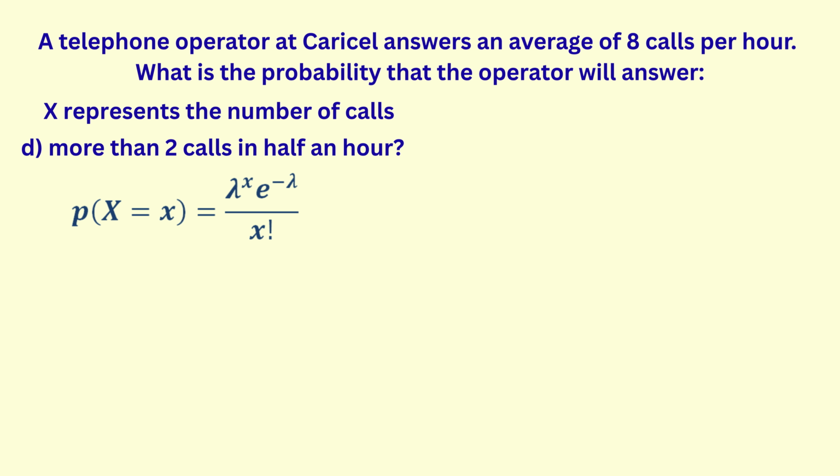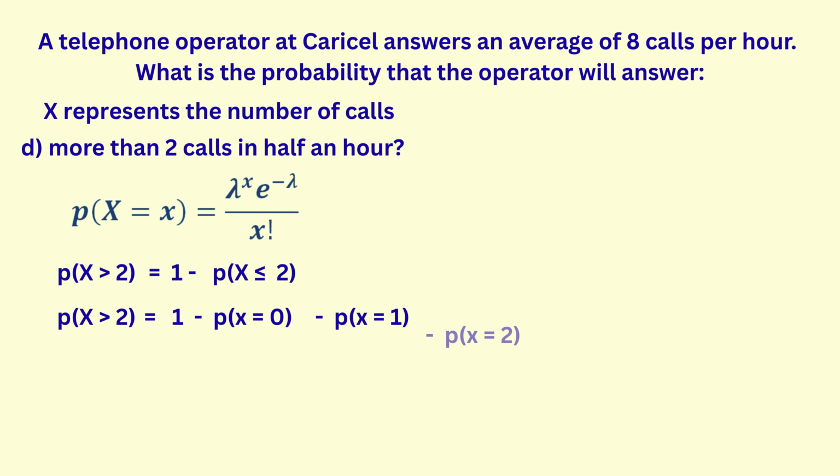In Part D, we want the probability that the operator handled more than 2 calls in half an hour, so we are finding the probability that x is greater than 2. Now we do not know the maximum value that x can take, since we don't know the maximum number of calls that the operator can handle in half an hour. However, we know the minimum is 0, so the best approach is to use the formula. The probability that x is greater than 2 is 1 minus the probability that x is less than or equal to 2. So we are subtracting the probabilities for when x is less than or equal to 2, which means that x could be 0, 1, or 2.